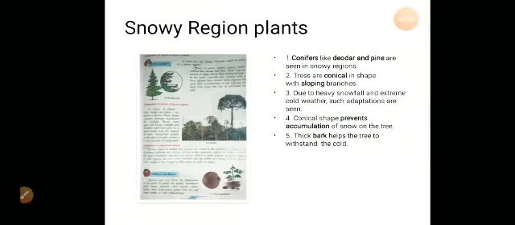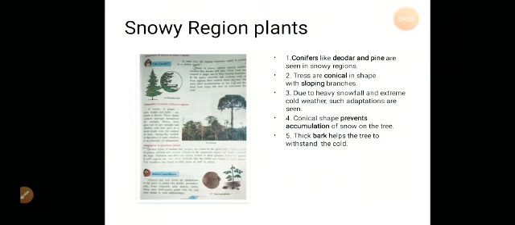Let us study the adaptation of plants in the snowy regions. You must have seen the coniferous tree, the Christmas tree. See the shape of these trees. Now, the plants which grow in the snowy regions mainly include conifers like the deodar and the pine. These trees are conical in shape due to sloping branches.